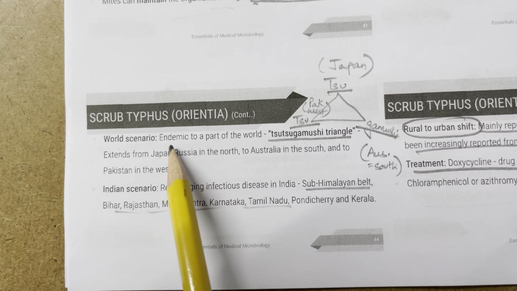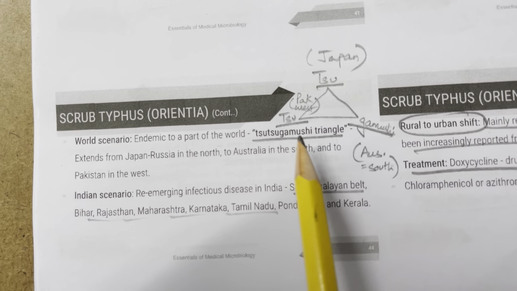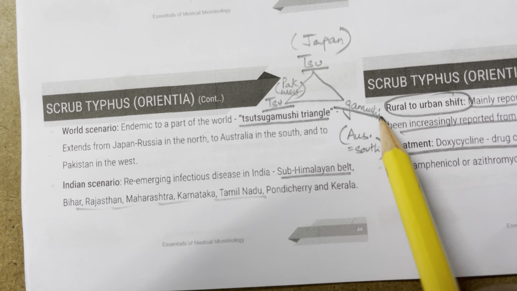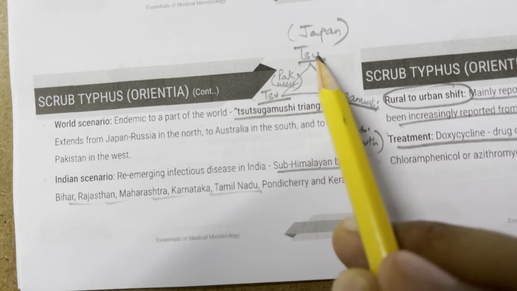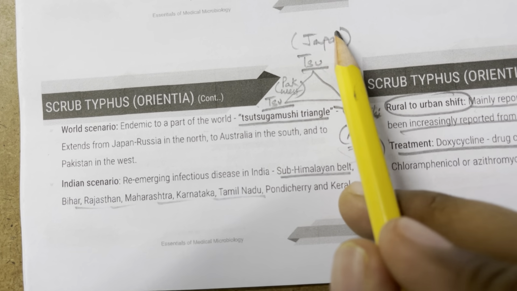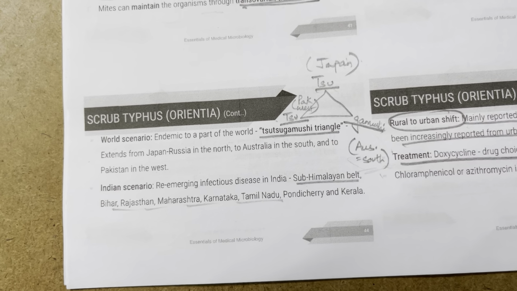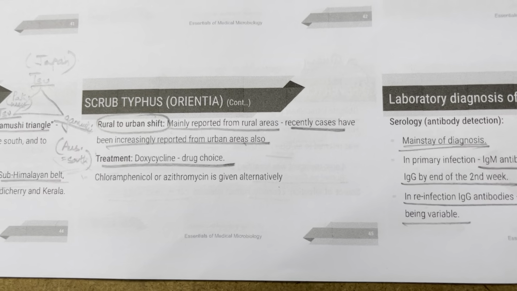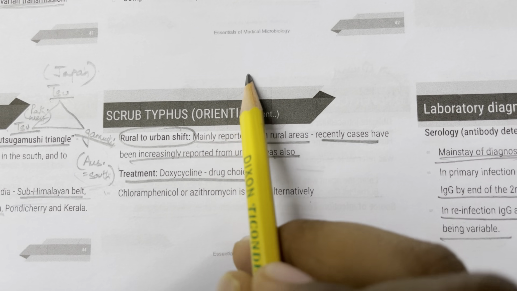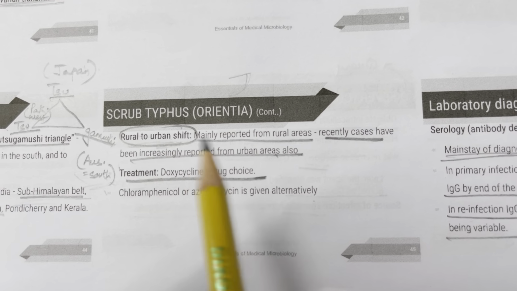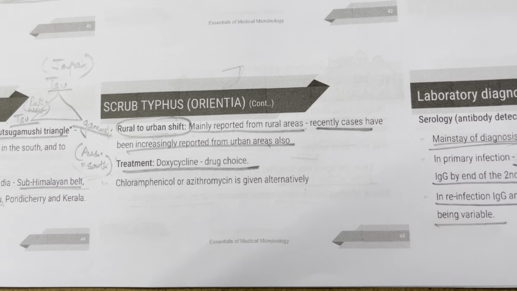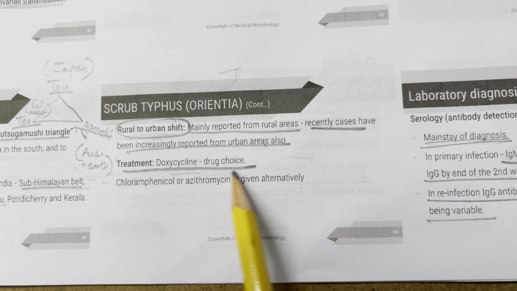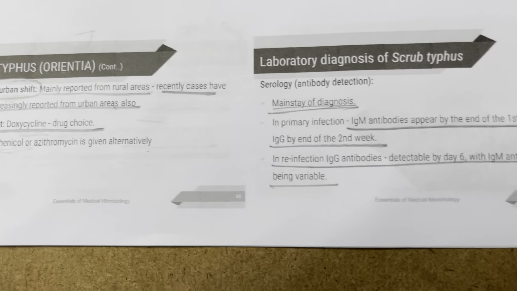So Orientia, the world scenario: it is endemic to a part of the world called the Tsutsugamushi Triangle. In the north you have Japan, in the west you have Pakistan, and in the south you have Australia. In the Indian scenario, the sub-Himalayan belt is affected. There is a rural to urban shift. It is mainly reported from rural areas, but recently cases have been increasingly reported from urban areas also. The treatment is again doxycycline, which is the drug of choice, and alternatively you can use chloramphenicol.